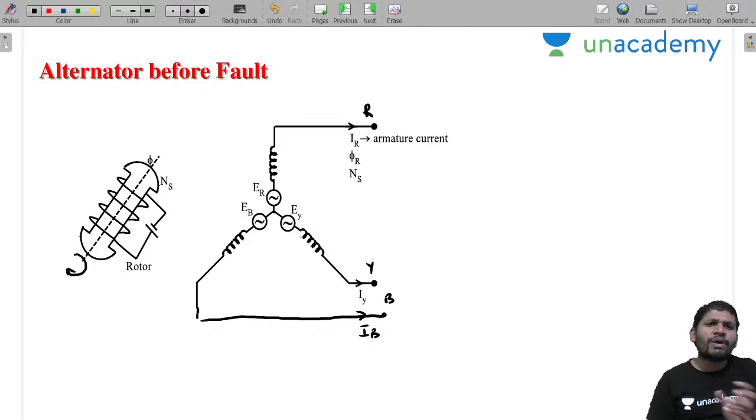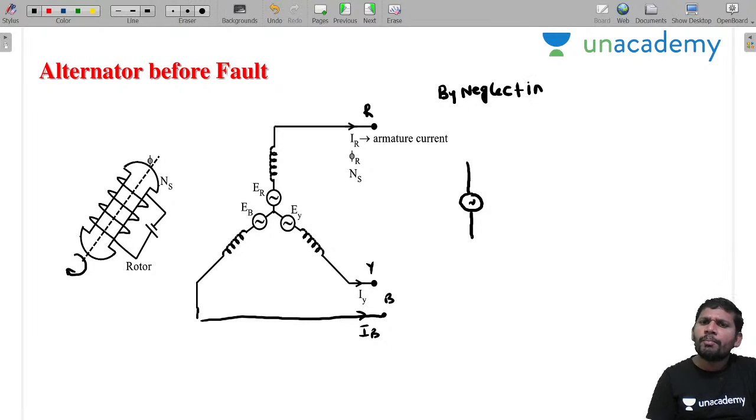All these concepts you know, the operation of the alternator. If the alternator is under the before fault condition, here I am assuming no load condition. No load condition means the armature current is zero. If you draw the equivalent circuit of the alternator under the before fault condition, all of you know this. I am drawing this by neglecting armature resistance.